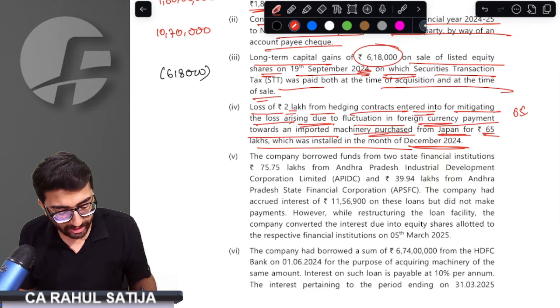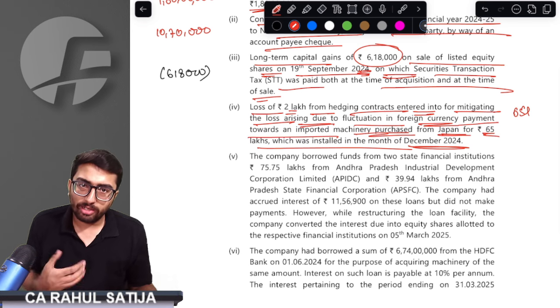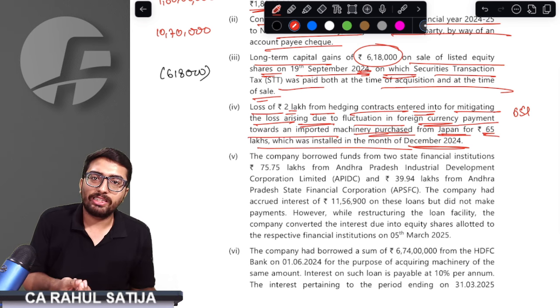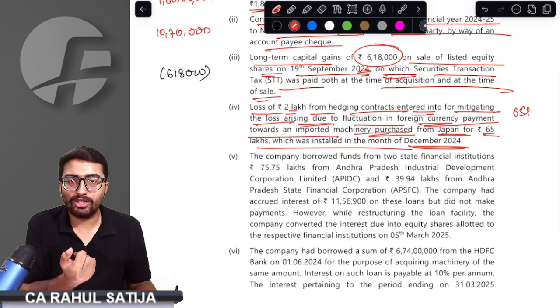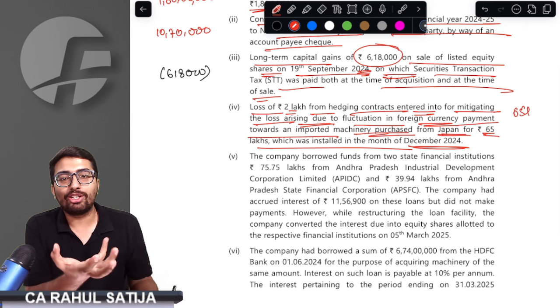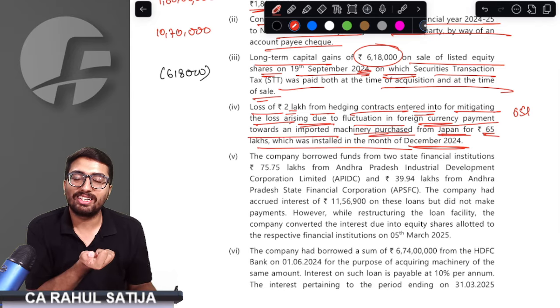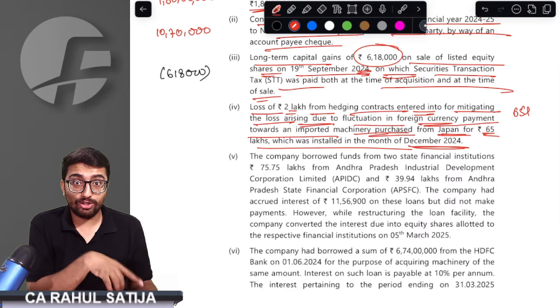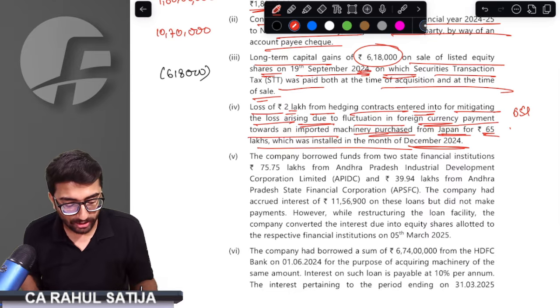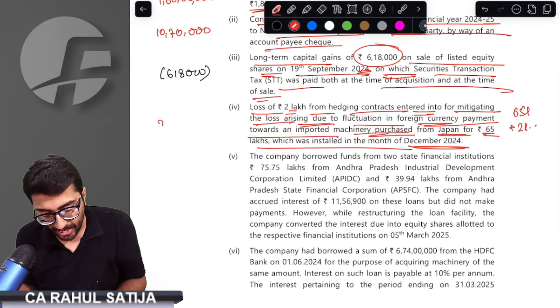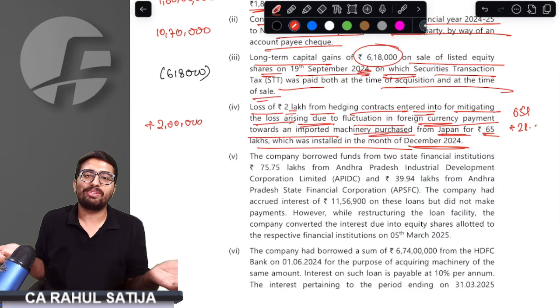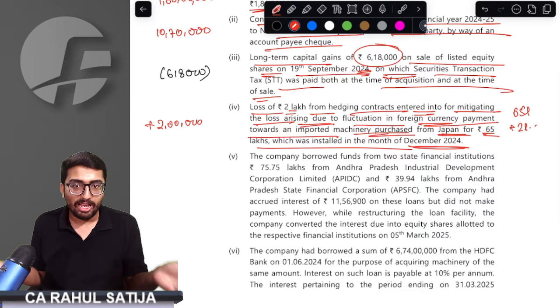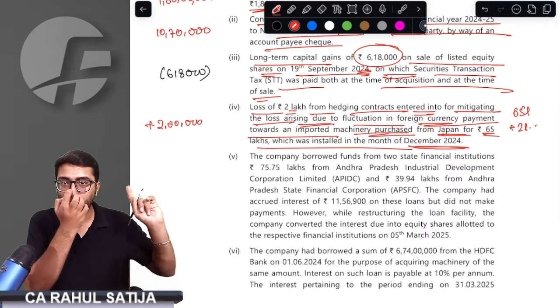You bought a machinery for 75 lakh rupees. You bought that machinery on credit. Because of this credit, you had to pay in the future. And because of paying later, you had certain foreign exchange losses, certain hedging losses. But these losses are on account of acquiring an asset. So whatever losses take place will be added to cost. That means this 2 lakh rupees has to be added back. This 2 lakh is not allowed as deduction, but will be added to the cost of asset.